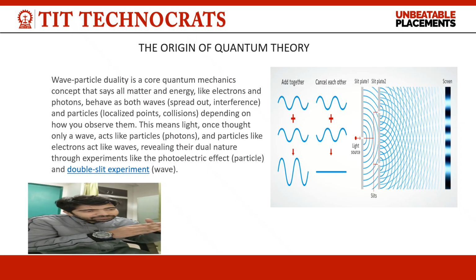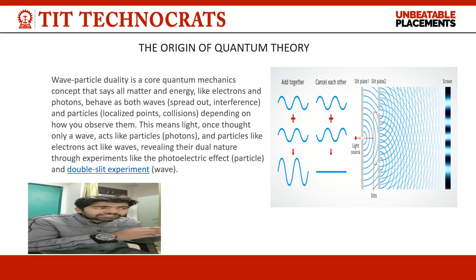But when we shoot electrons through two slits, they behave in a wavy way, which means they show wave nature. At the screen we get a diffraction pattern of electrons. So electrons or any solid particles thrown through two slits show this behavior, which was not understood. It was beyond understanding how a solid object can show wavy nature. So this is the wave particle duality. Particles also show wavy nature.